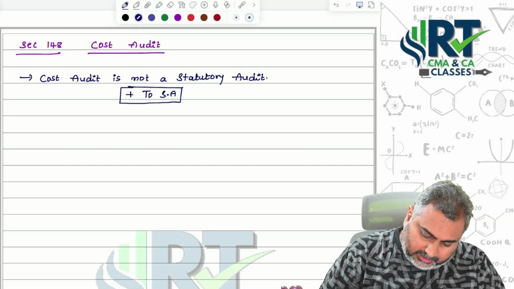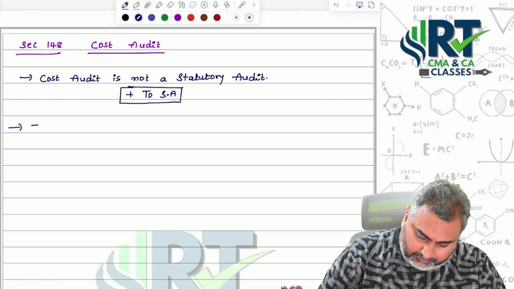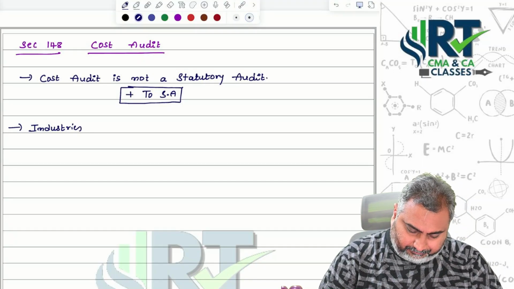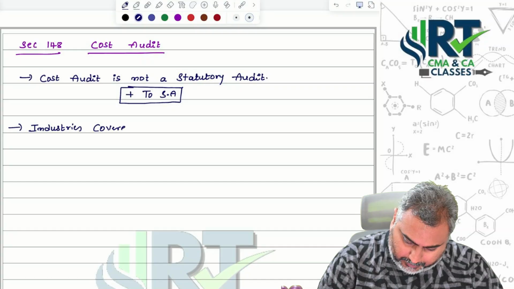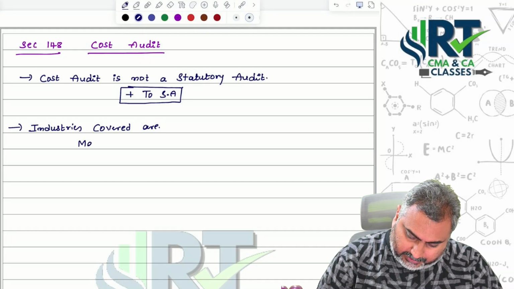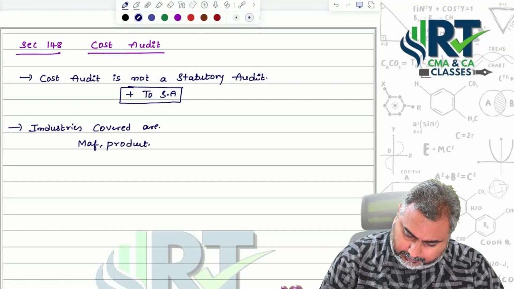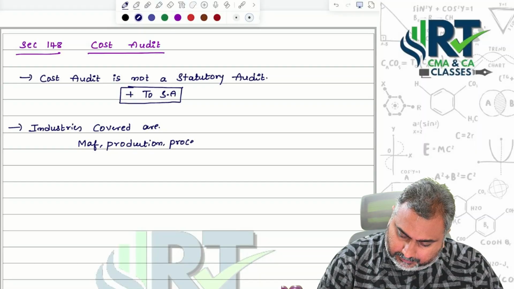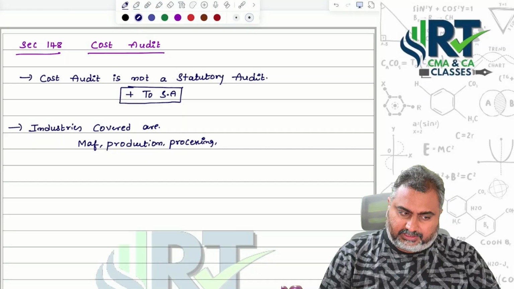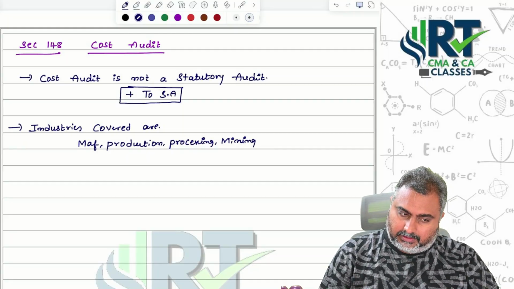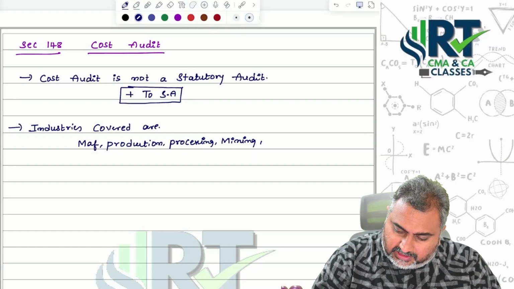That is the first point. And the second point, the industries covered are manufacturing industries, production industries, processing industries, mining industries, and assembling.